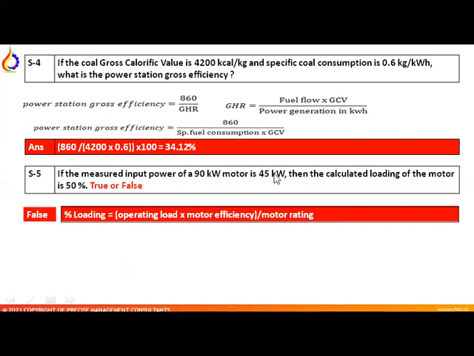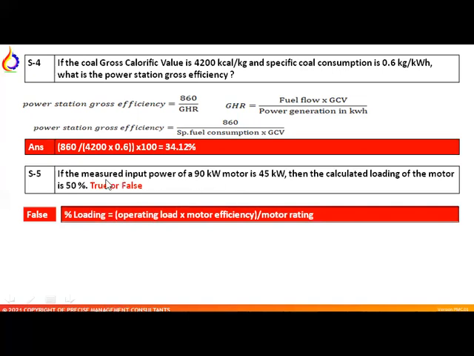So here 45 kW is the input power measured at the motor. That is the operating load, but it must be divided by the operating input of the motor. The operating input of the motor we do not know. The 90 kilowatt is given as the motor rating. It is the nameplate rating, which means it is the output of the motor, not the input. So to get the input, we must know the efficiency, and efficiency is not given here.